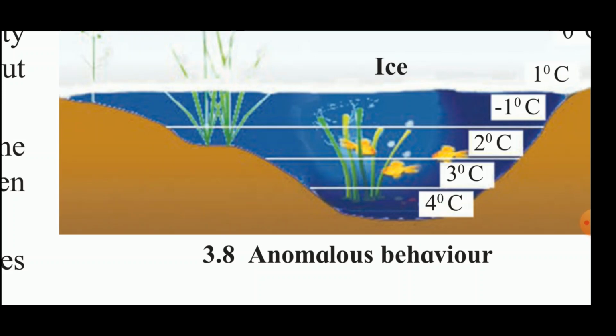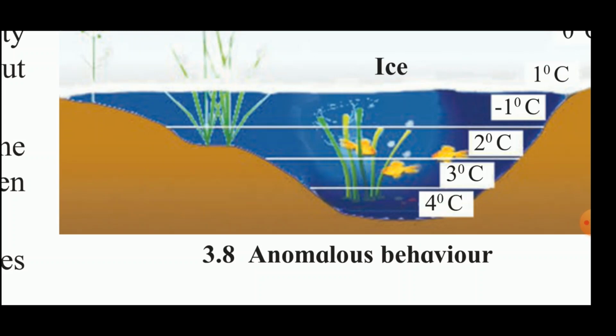And since ice is a bad conductor of heat, it will not allow the outer temperature to freeze or to affect the animals. So only the upper layer of the sea will get converted into ice, but the lower layers will remain in a liquid state only, in a water state only.